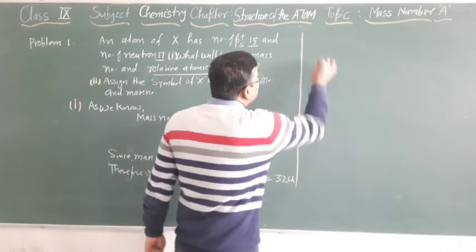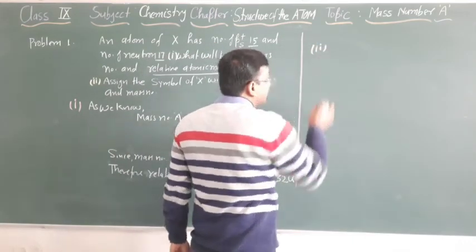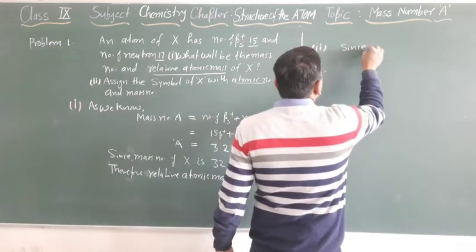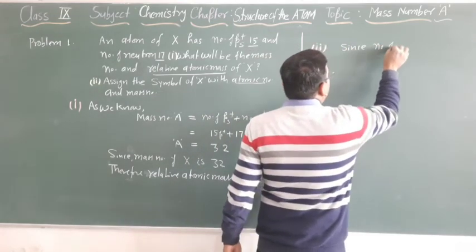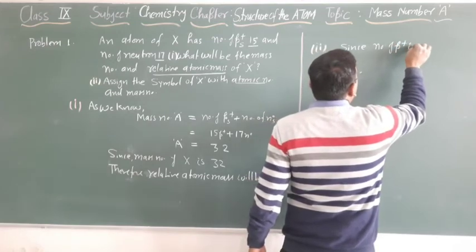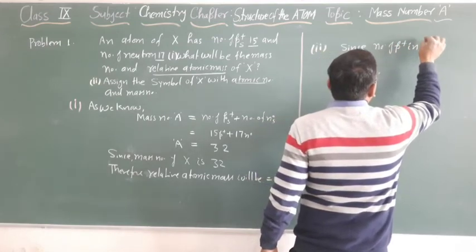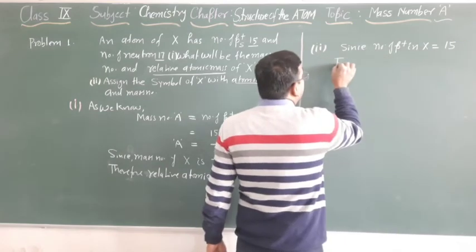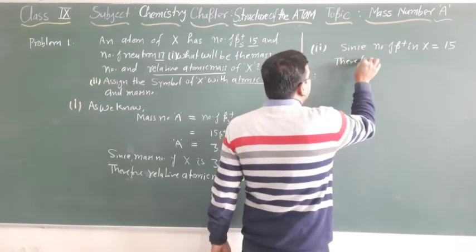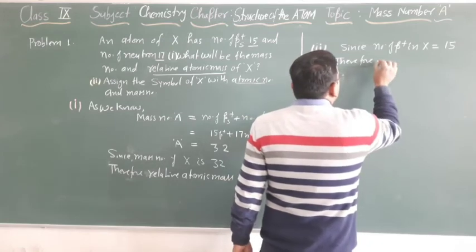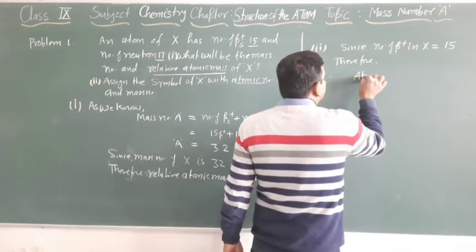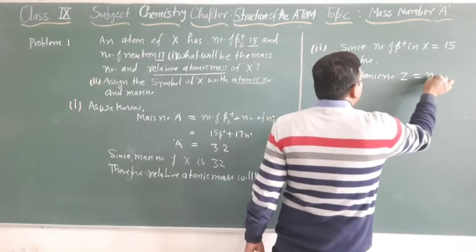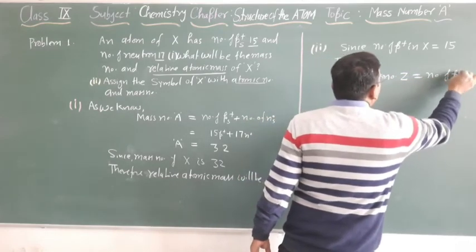Now, here the second. Since the number of protons in X is equal to 15, therefore the atomic number Z is equal to the number of protons.